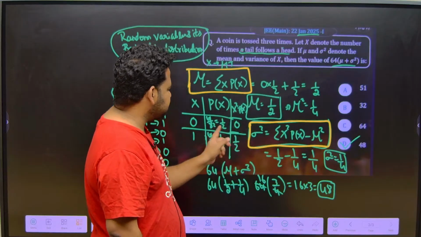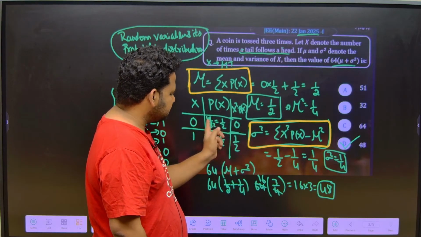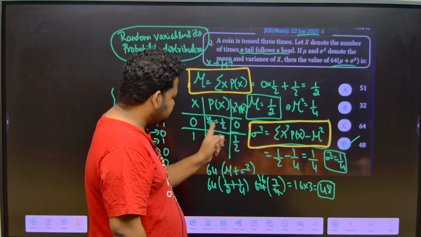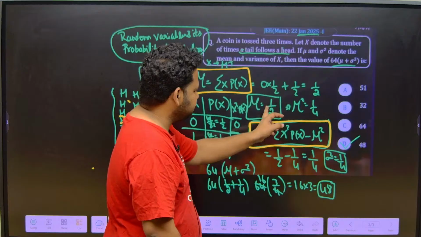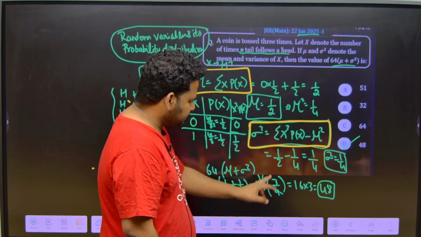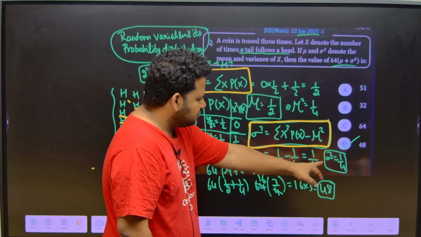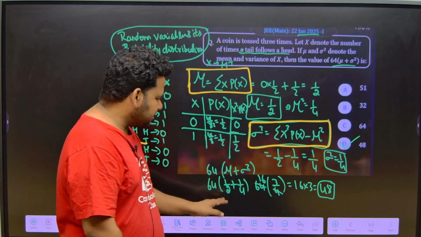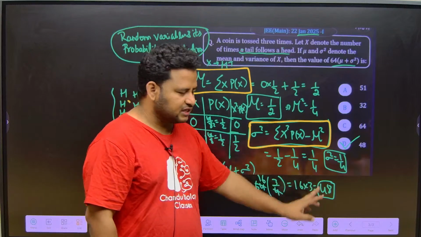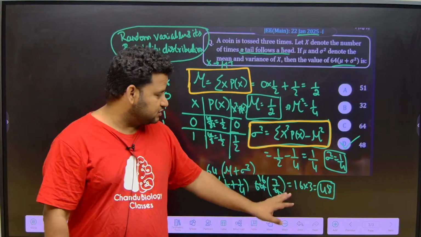X square into px is what? X square is 0, 0 into half is 0 itself. X square is 1 square, 1 into half is half itself, that is what I have written, minus mu square. Mu is half, so mu square will become 1 by 4. I put the values and got the variance as 1 by 4. Now I put the values here. On simplification, I will get the answer as 48.